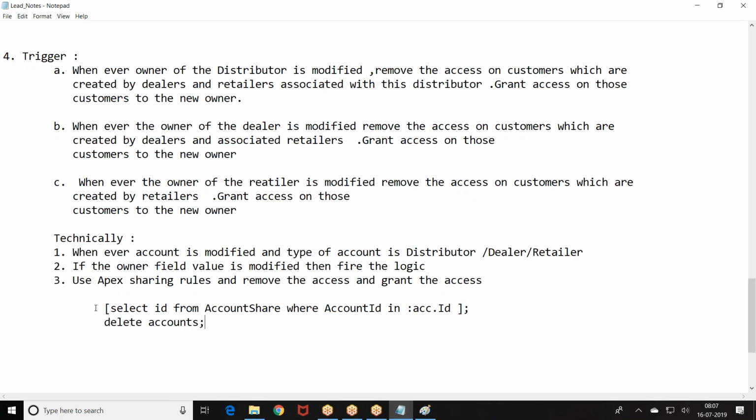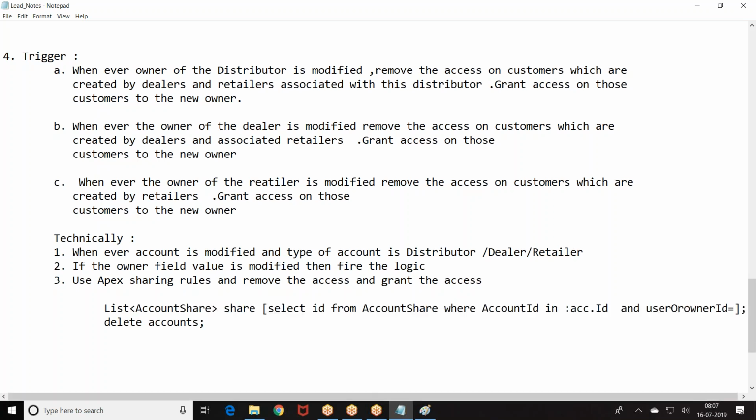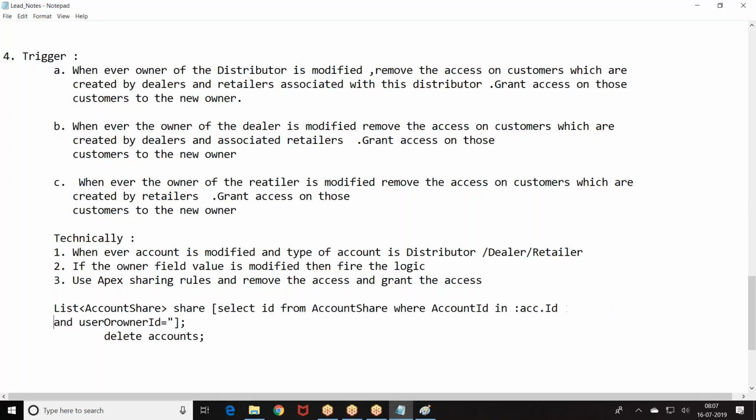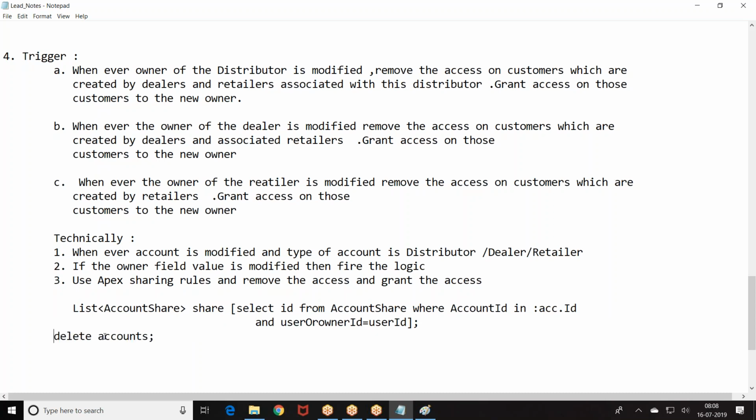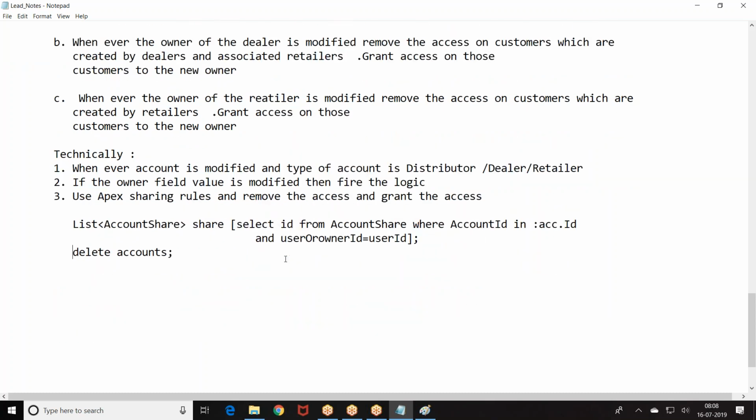This is to remove the access. What are the sharings that are given? This is how we are doing, right?